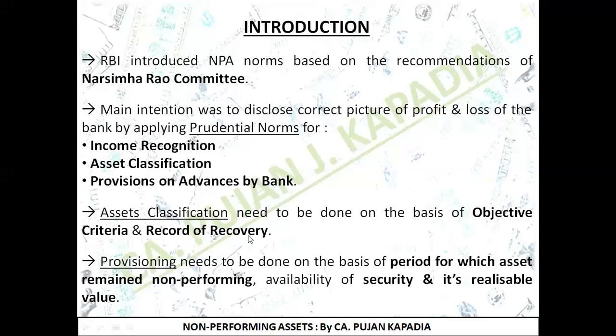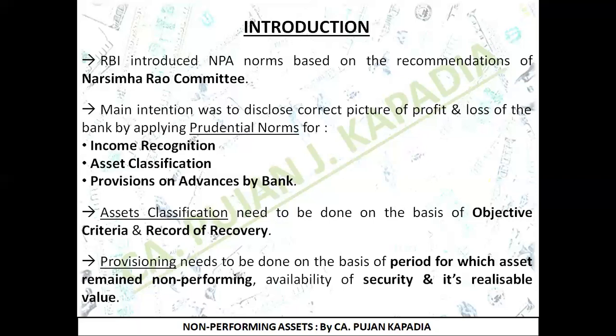This point basically talks about whenever you advance money to the customer, he needs to pay probably every month in the form of EMI, the amount of principal and the interest in the form of installment. Now we need to check whether the recovery is regular, then we'll classify it in a different bucket. If it is irregular, then how long it has been irregular, whether the customer is not paying for 30 days, not paying for 60 days, not paying for 90 days, not paying for 1 year, not paying for 3 years, how long. This is basically the record of recovery on the basis of the days overdue, that from how much time he is not repaying the installments, we are going to classify it into various categories of the assets.